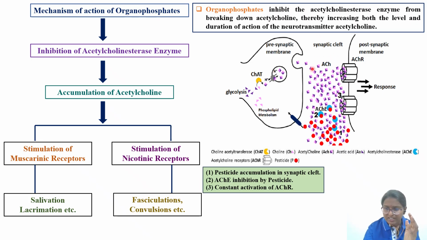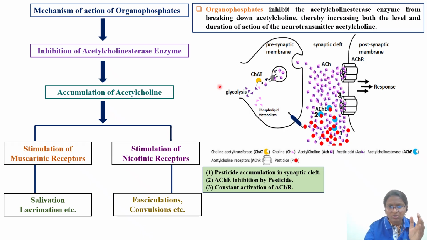Once this acetylcholine is released, this neurotransmitter will act on the postsynaptic neuron, where acetylcholine receptors are present. At that time you will have cholinergic effects. Once the action is done, whatever acetylcholine is in the synaptic cleft has to be degraded. That action is taken by the enzyme acetylcholinesterase.